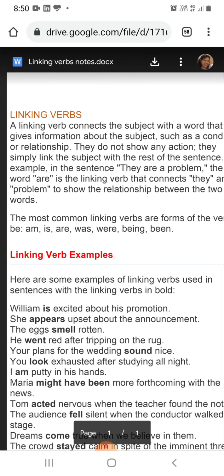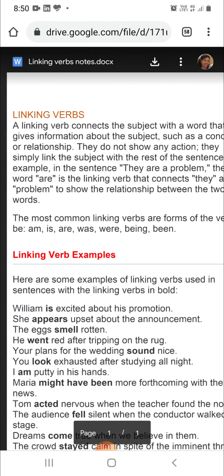Now, here are some examples of the most common linking verbs, the verbs to be. So, as I told, we will be discussing the to be forms. This is the last form of the verb, which is considered as the to be form. To be form means the words that show connection or the words that link something. So, such words are: am, is, are, was, were, being, been.